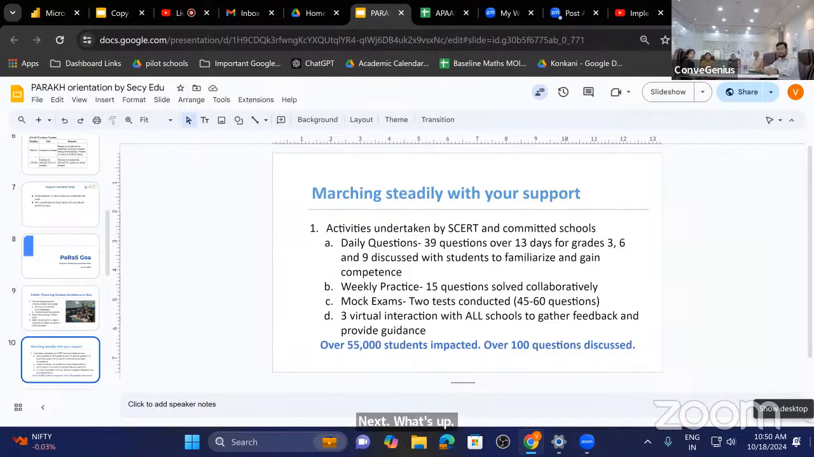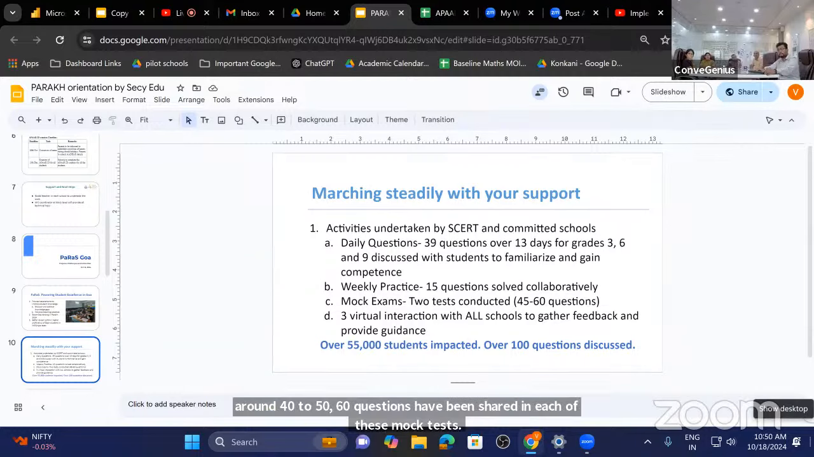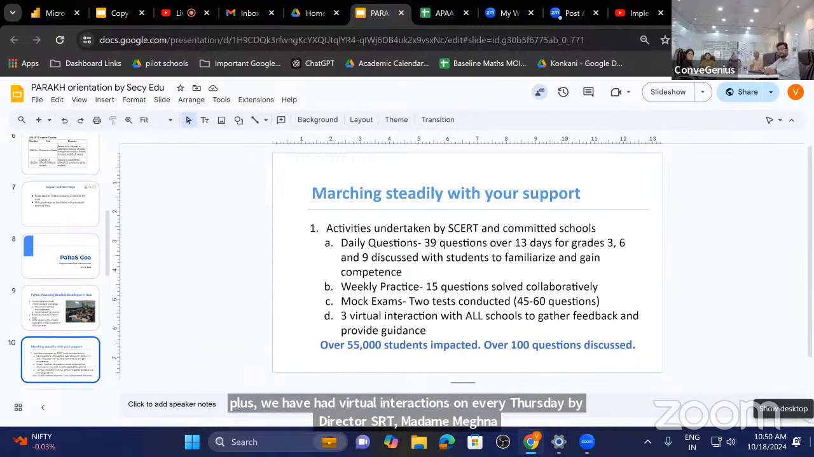As per this, we have created daily questions. 39 questions have been shared in the last 13 days for grade 3, 6, and 9. We have already shared 2 weekly practices, and we have already conducted 2 mock tests. Around 40 to 50, 60 questions have been shared in each of these mock tests. Plus, we have had virtual interactions every Thursday by Director SCERT, Madam Meghna, and over 55,000 students have been covered under this.